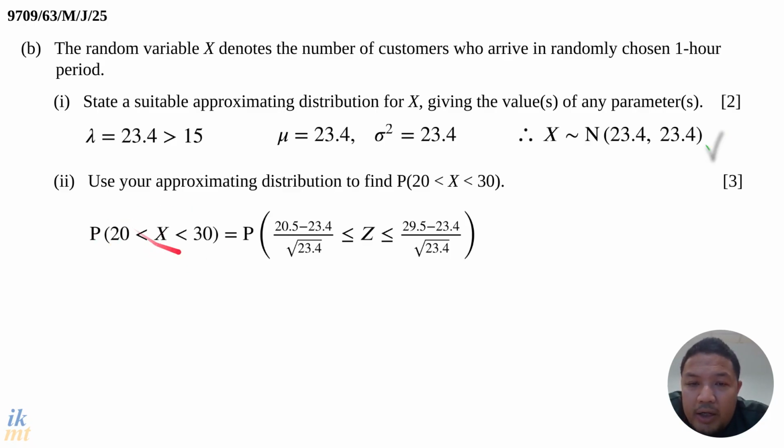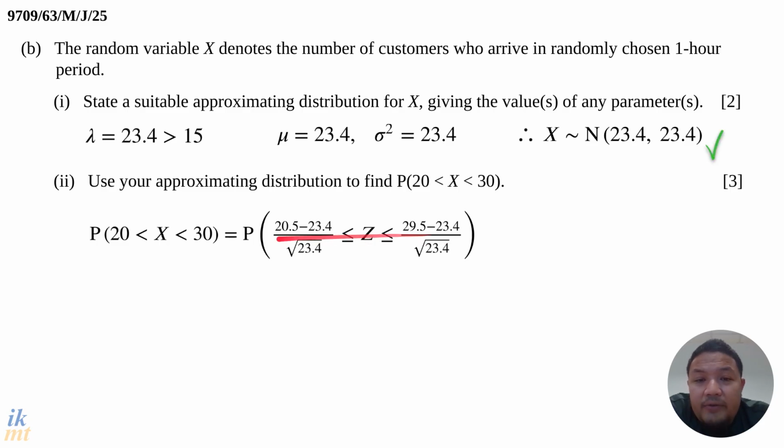as what the problem requires. You have to consider the same situation with the upper limit. Should I add or subtract 0.5? Here you can see that 30 must be excluded, so we want a value that is a little bit less than 30. So we'll subtract 0.5 from 30 and we'll get 29.5. So this is called continuity correction, and it's usually worth 1 mark. If you perform the continuity correction correctly, there's always 1 mark allocated for it. So make sure you don't forget to perform the continuity correction.